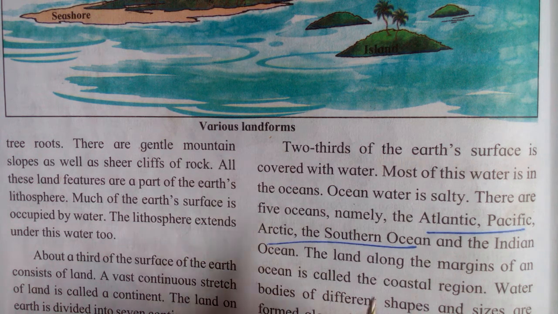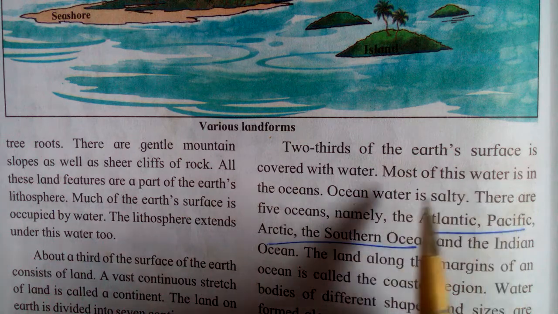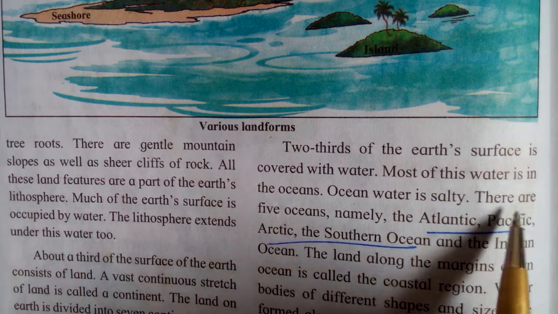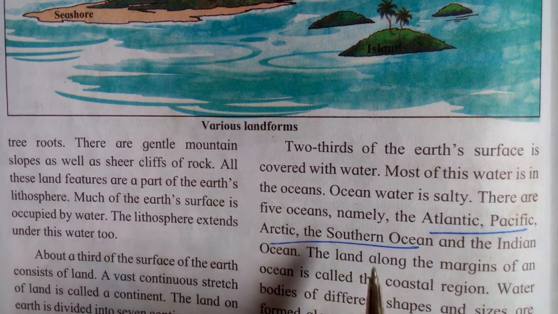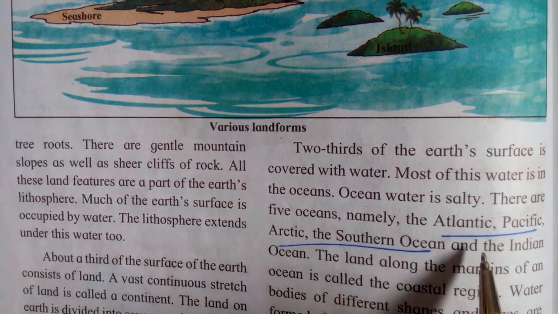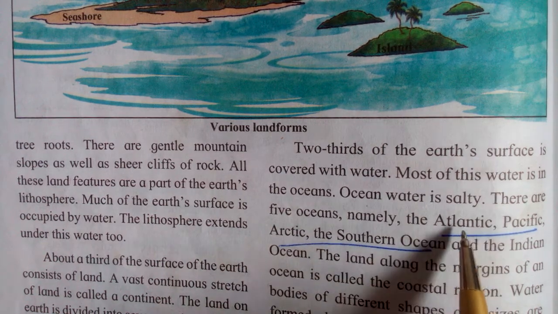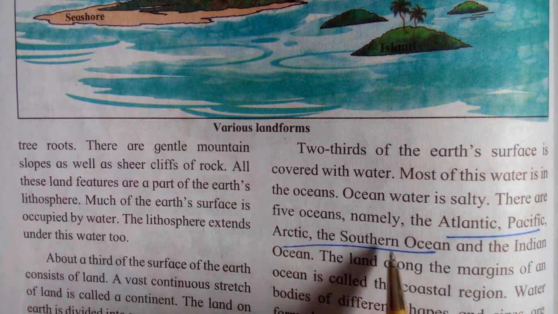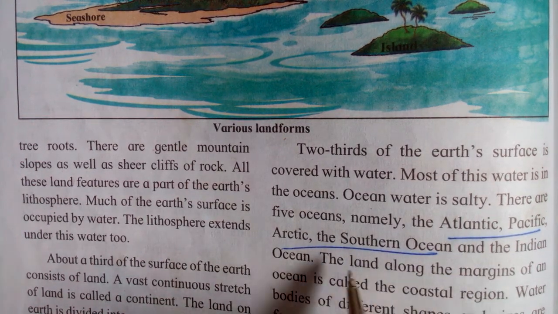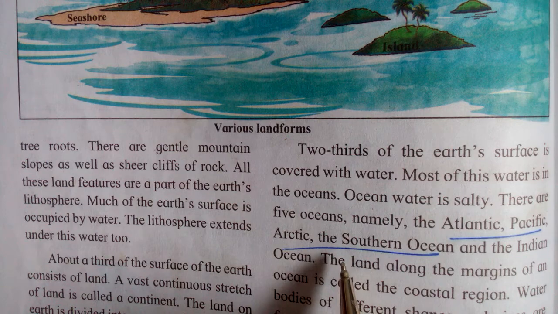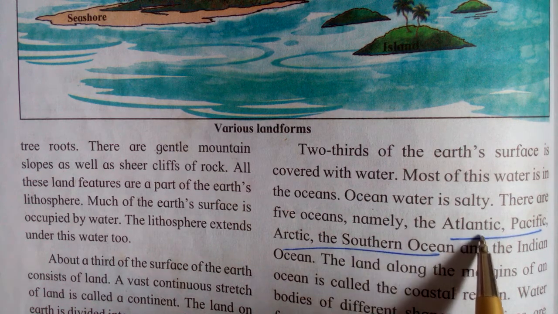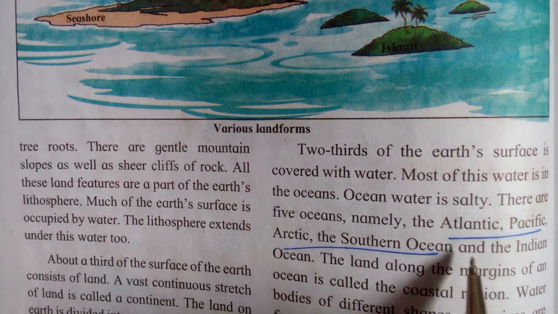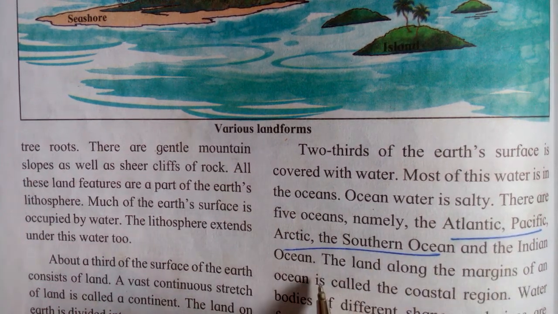See, most of this water is in the ocean. Ocean water is salty. There are 5 oceans. How many oceans are there? Atlantic, Pacific, Arctic, the Southern Ocean, and the Indian Ocean. These are the 5 oceans.